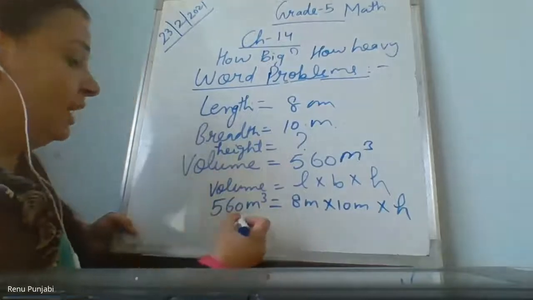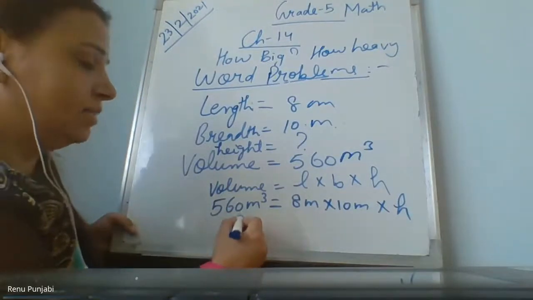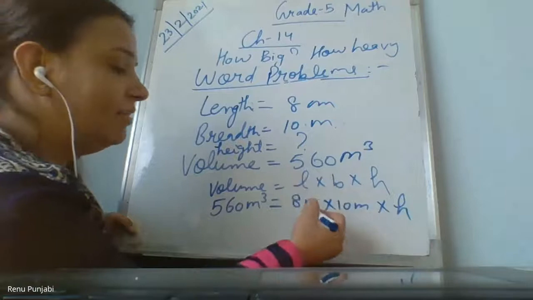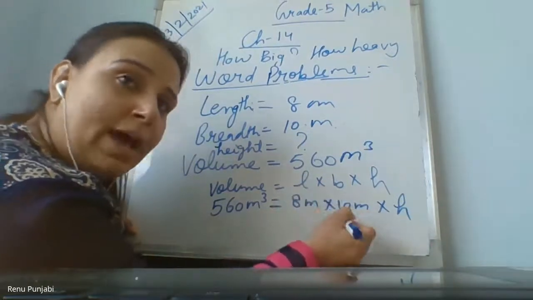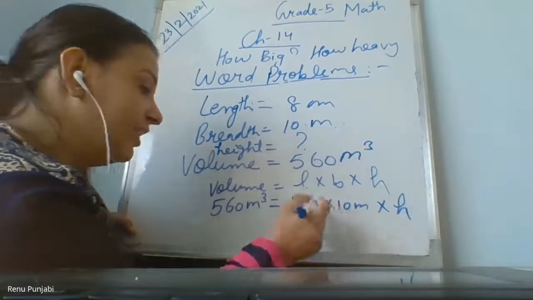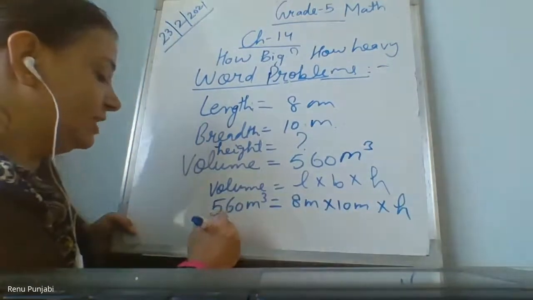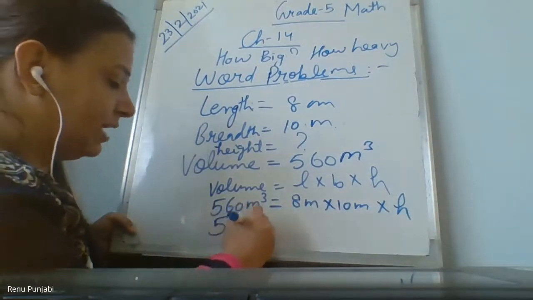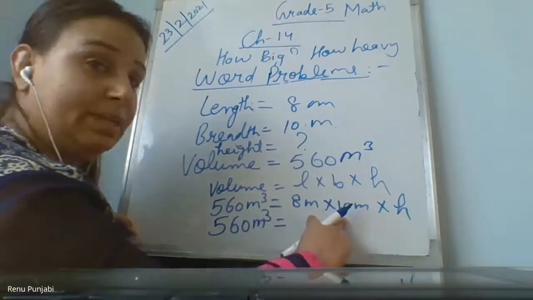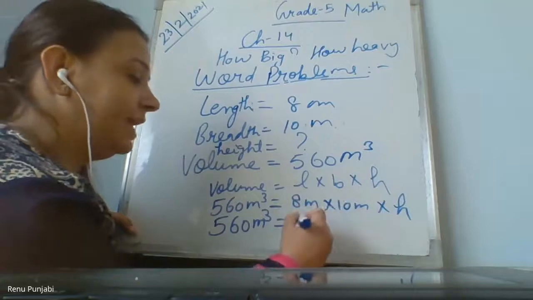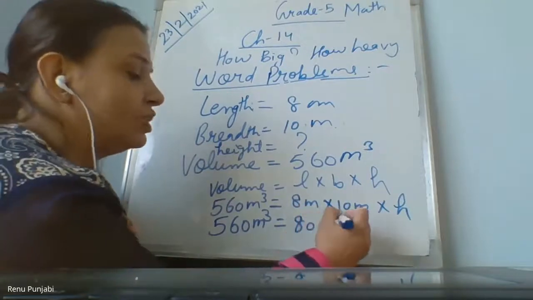Now we have 560 as the volume and we have length into breadth. You know that length into breadth is the area. Copy it down, volume. Now the next step is to solve this multiplication: 8 into 10 is 80 meter square.